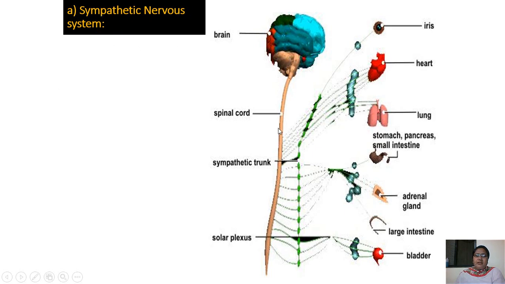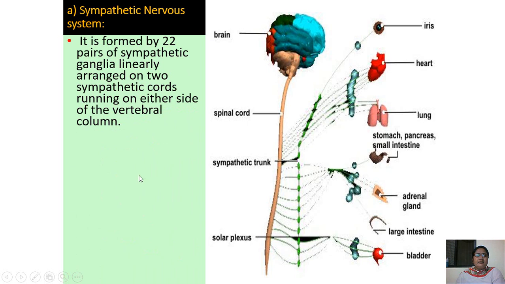Now this is the figure. Can you see the figure? This is the sympathetic nervous system, starting from the brain, spinal cord, sympathetic trunk and the solar plexus. These are the nerves, and they supply or are located to the iris, heart, lungs, stomach, pancreas, adrenal glands, large intestine and bladder.